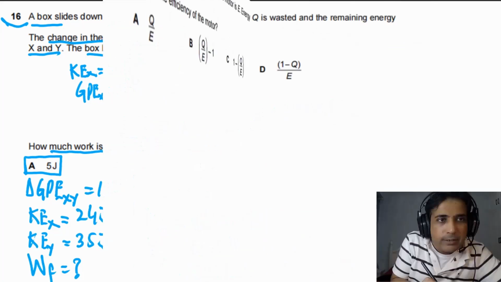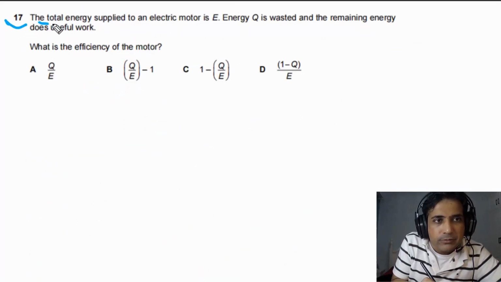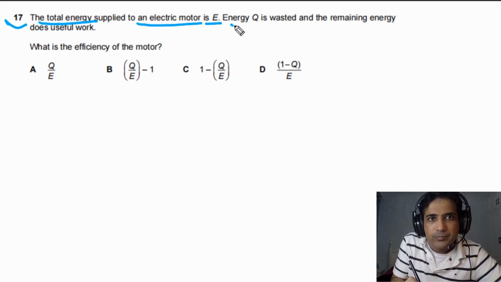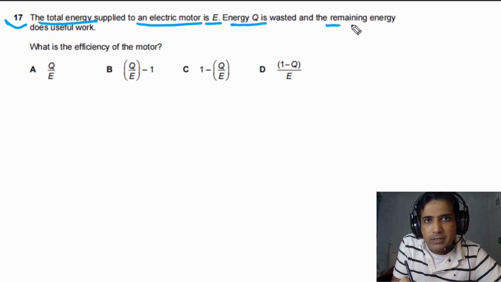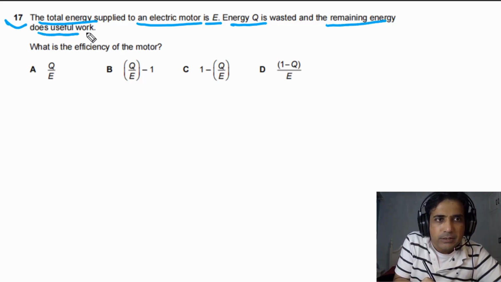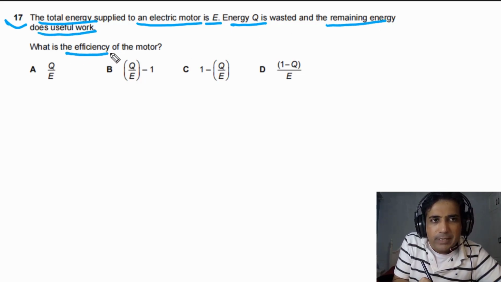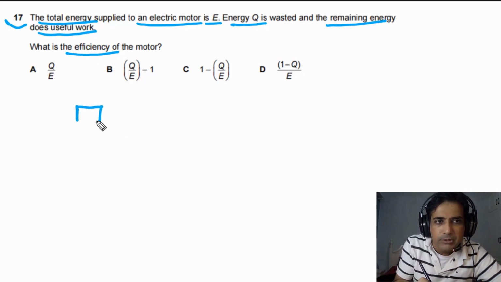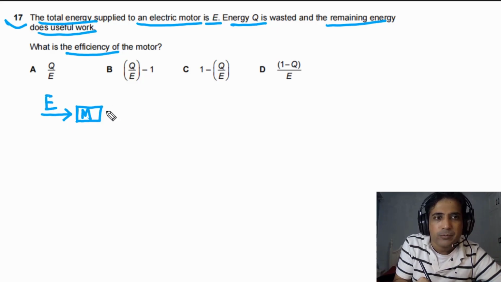For question number 17, it is given that the total energy supplied to an electric motor is capital E. Energy Q is wasted and the remaining energy does useful work. We need to calculate the efficiency of the motor. First of all, let's sketch this. Imagine that this is the motor, so we will use letter capital M for motor. Input energy for this motor is capital E. So this is the input.